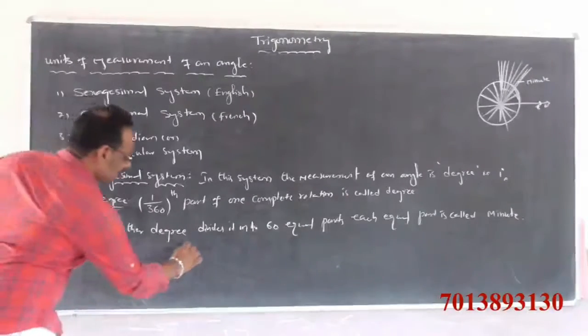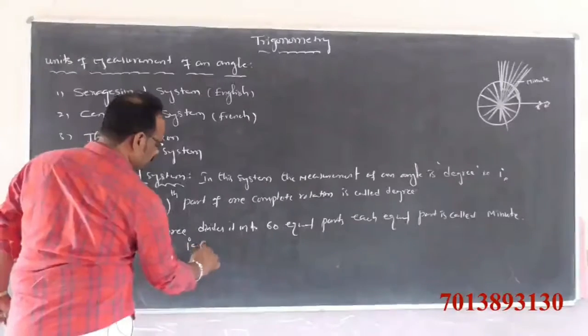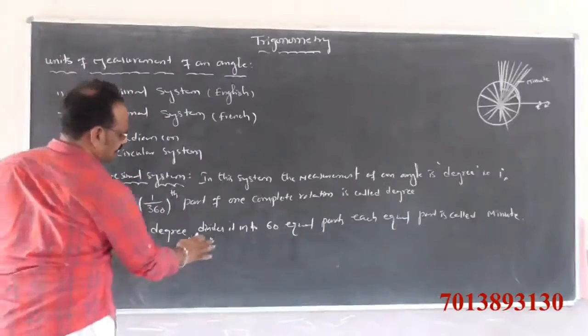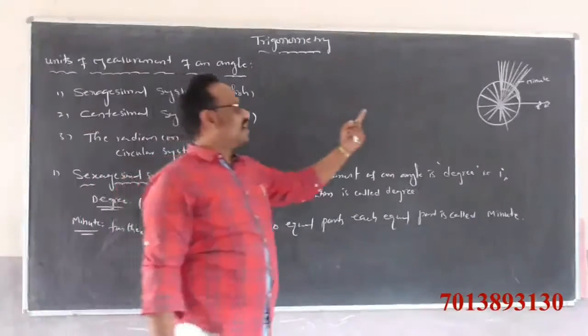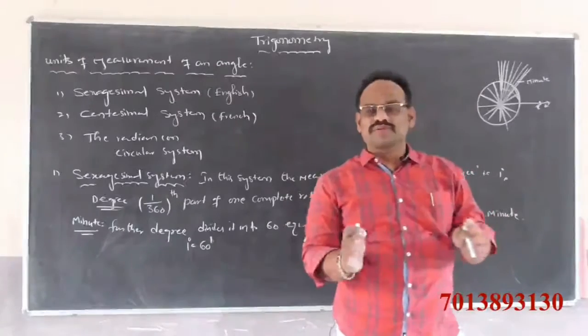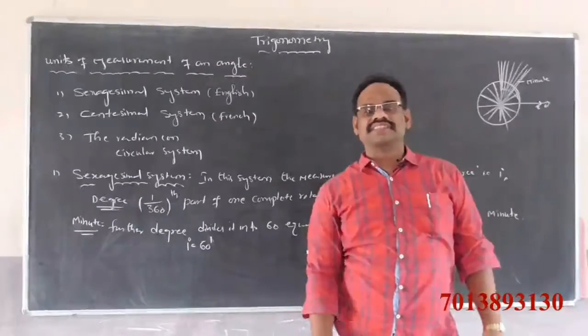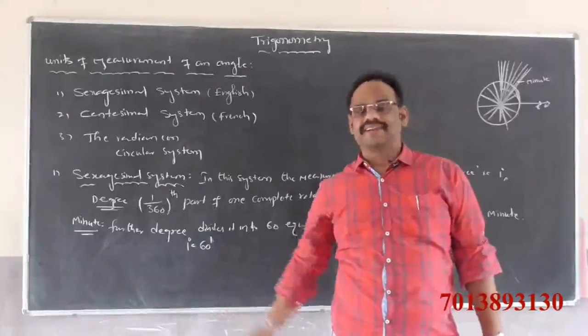That means 1 degree is equal to 60 minutes. That means 1 degree divides into 60 equal parts, and each equal part is called what? Minute.